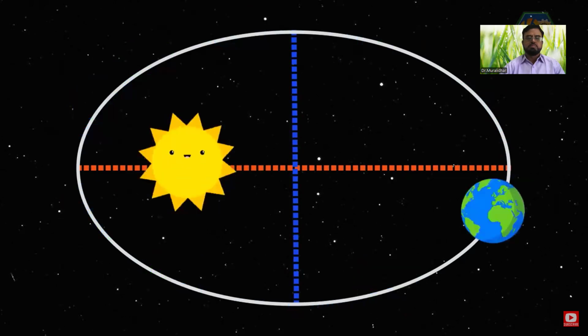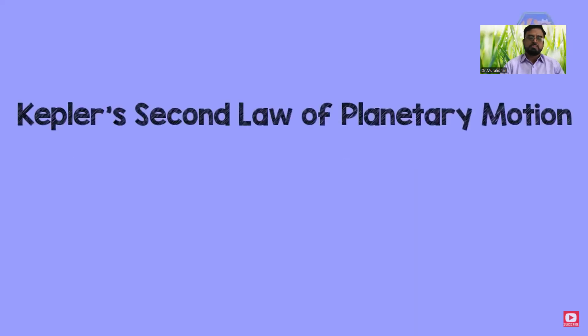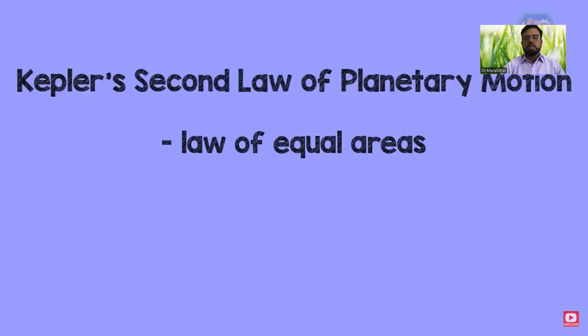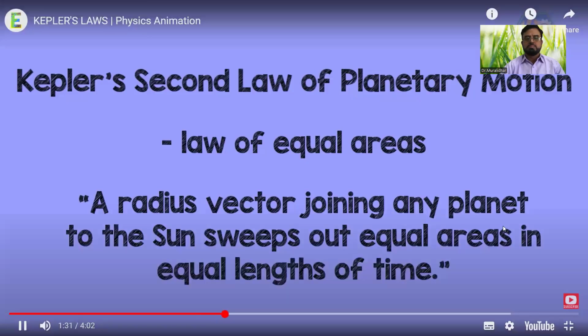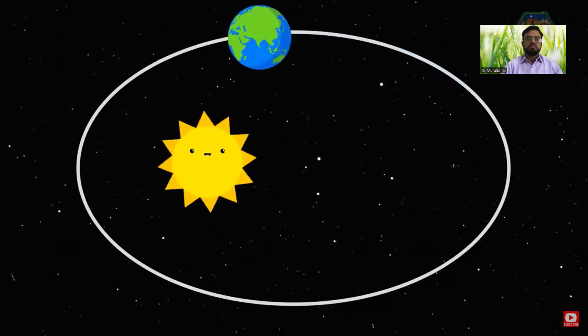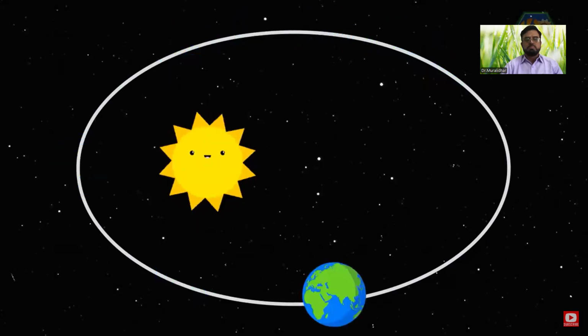Now let us move on to the second law. Kepler's second law of planetary motion, sometimes referred to as the law of equal areas, can be stated as: a radius vector joining any planet to the sun sweeps out equal areas in equal lengths of time. The second law describes the speed at which any given planet will move while orbiting the sun. Note that when a planet is close to the sun, it moves fast, but when a planet is far from the sun, it moves slowly.